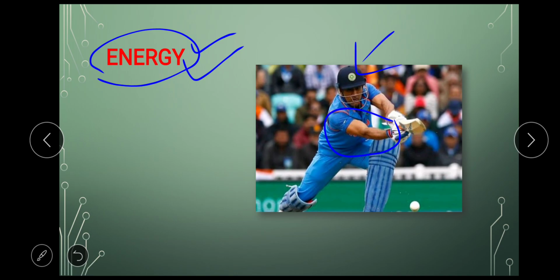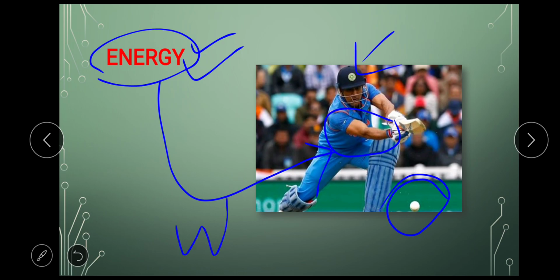And what is his aim here? To hit the ball as hard as possible so it may reach the boundary, for example. So by applying this energy, he's trying to do some work. Basically he is applying a lot of energy here and doing some work.